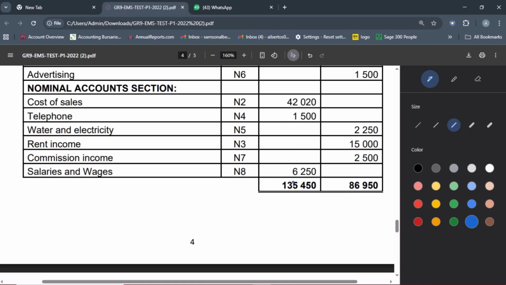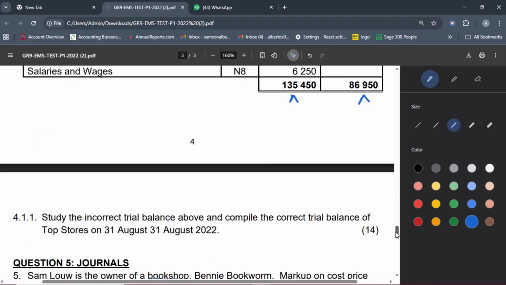If you look at the debit side, this is the amount, and the credit side, this is the amount. For sure, they are not agreeing. Study the incorrect trial balance above and compile the correct trial balance of Top Stores on 31 August 2022, and that will be for 14 marks. And we can cancel one entry there.